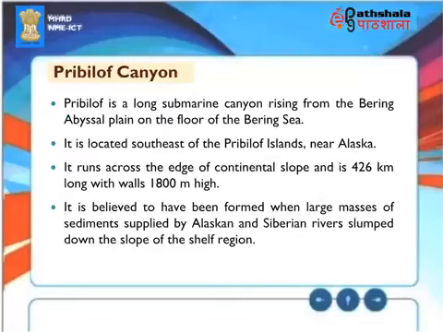Pribilof Canyon. Pribilof is a long submarine canyon rising from the Bering Abyssal Plain on the floor of the Bering Sea. It is located southeast of the Pribilof Islands near Alaska. It runs across the edge of continental slope and is 426 kilometers long with walls 1,800 meters high. It is believed to have been formed when large masses of sediments supplied by Alaskan and Siberian rivers slumped down the slope of the shelf region.